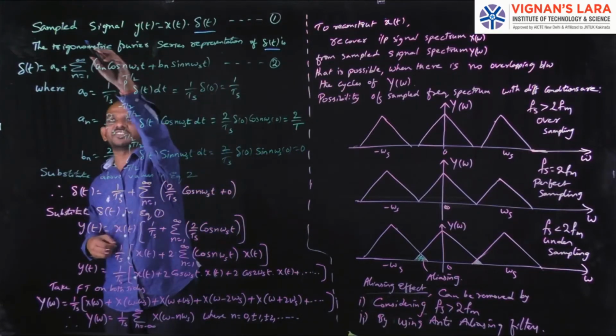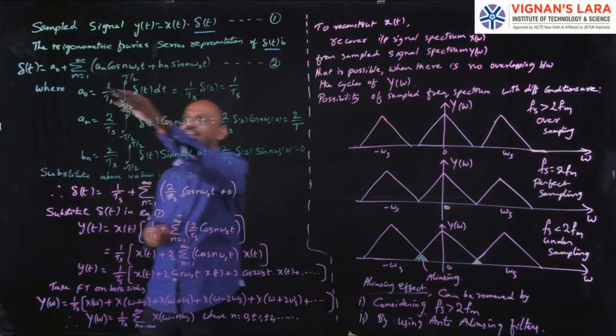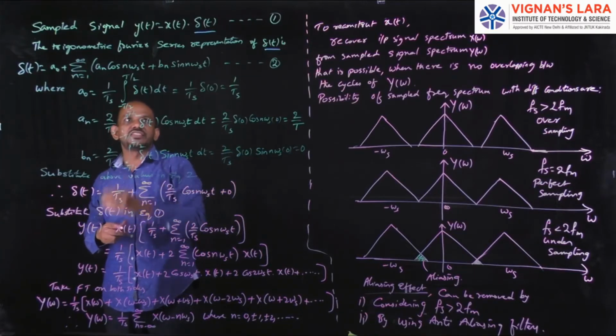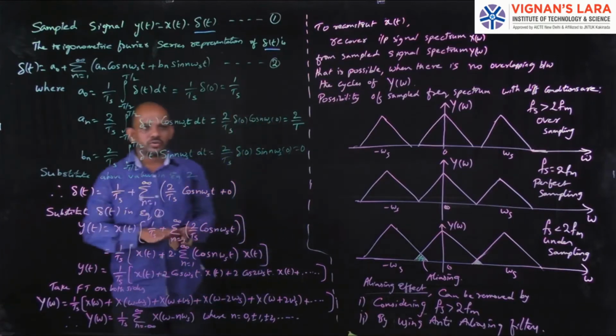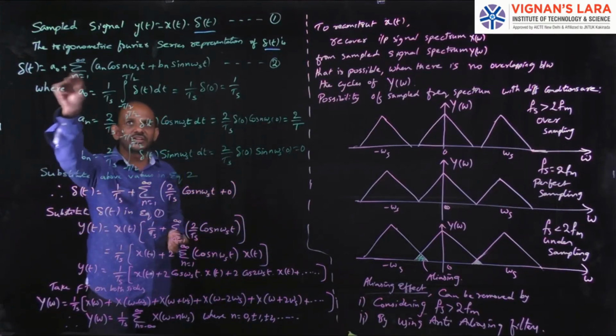I am considering the sampled signal y of t as equation 1, and I consider the trigonometric Fourier series representation of del of t as equation 2. So remember these two. Now I have to find out the constants a naught, an and bn.